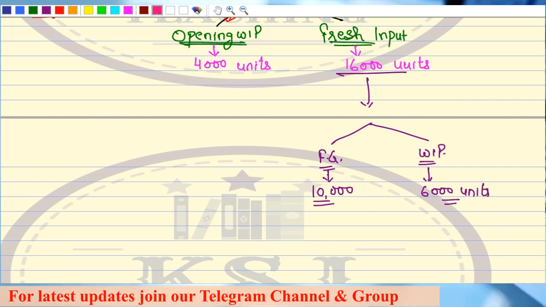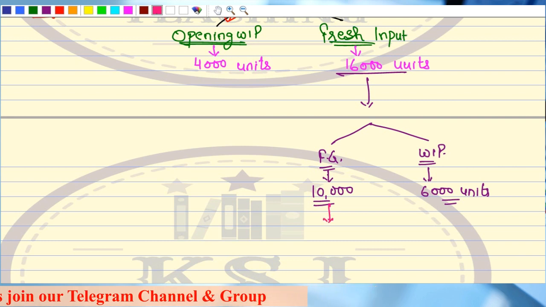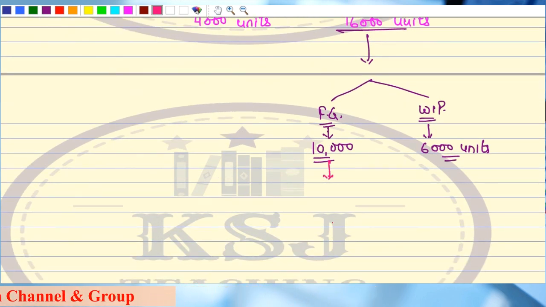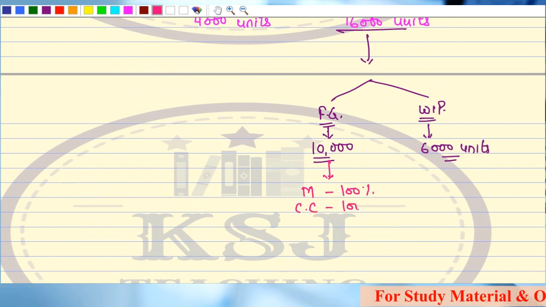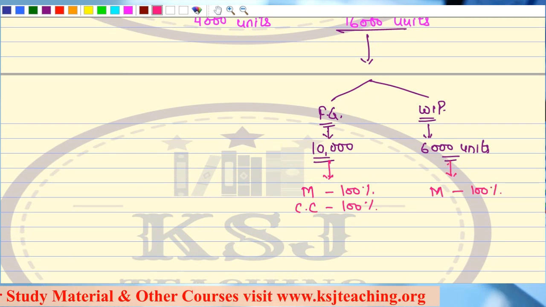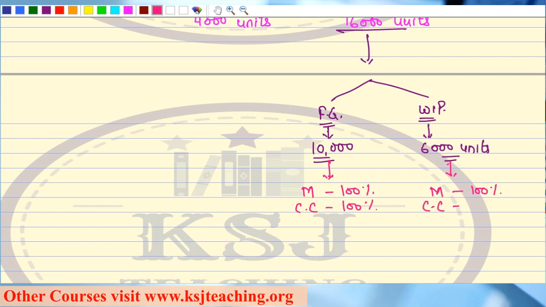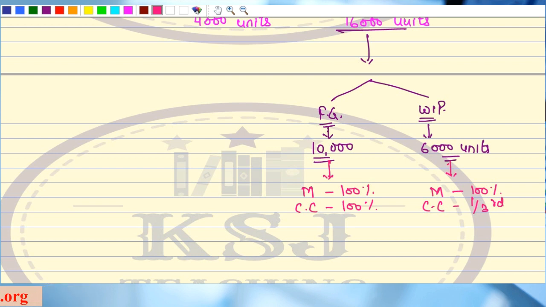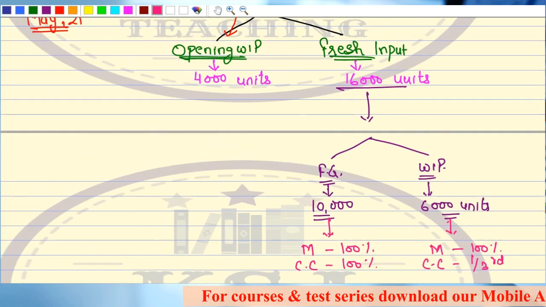Clear? Now, talking of degree of completion, sir, on finished goods, the degree of completion on material will be 100% and the conversion cost will be 100%, right? On this WIP, I say material 100% and conversion cost 1/3, right? 33 1/3%. Clear? So this is about the fresh input for this period.